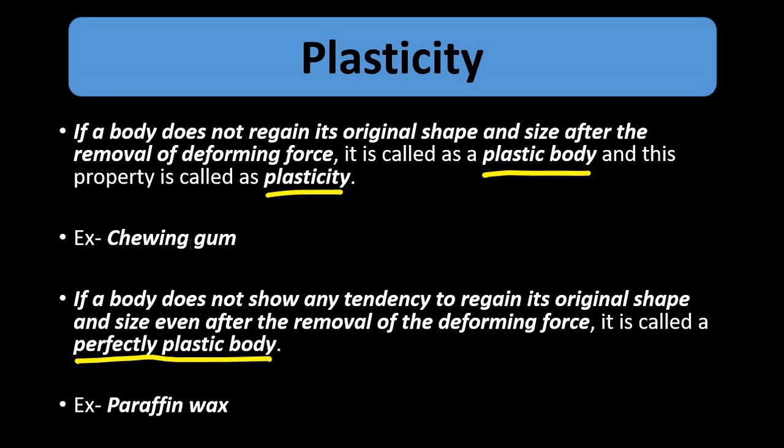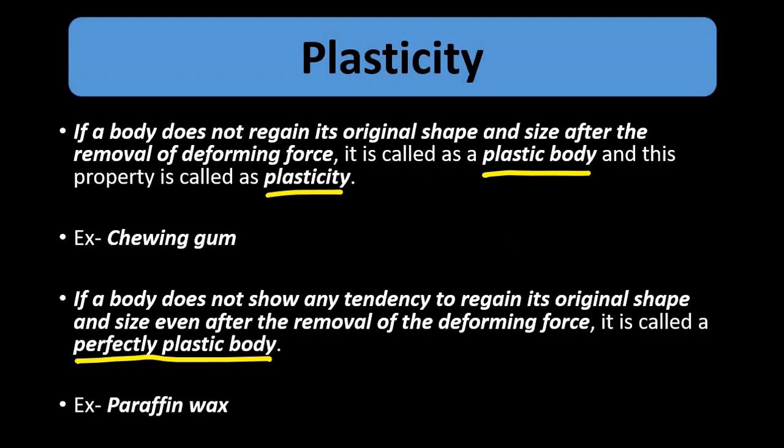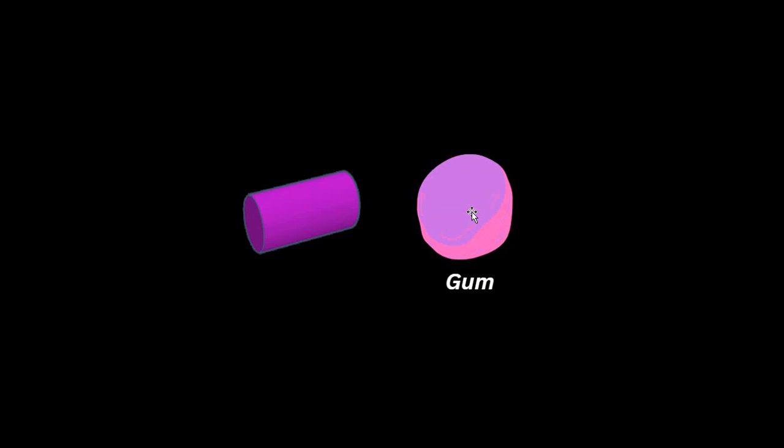So an example of plastic behavior, to explain plasticity, we can take a real life example of chewing gum. Suppose we chew it, we apply the deforming force, the teeth, the jaw provides the deforming force, and the size of the chewing gum is altered. But it's somewhat flexible. It shows some sign of elasticity. It is not 100%, so it is a simple plastic behavior. The change in shape and size is permanent, but it's not 100%.